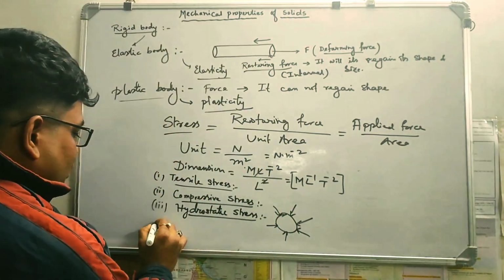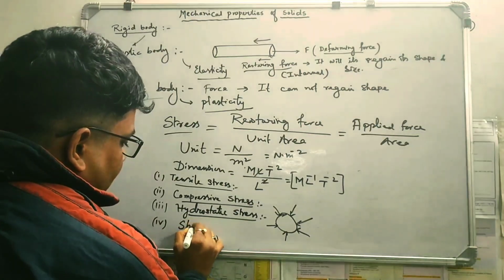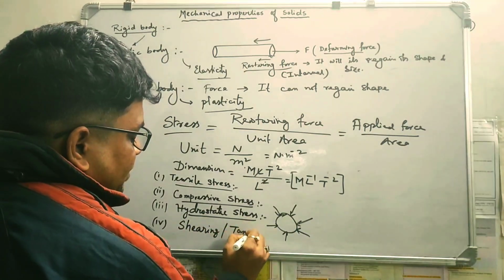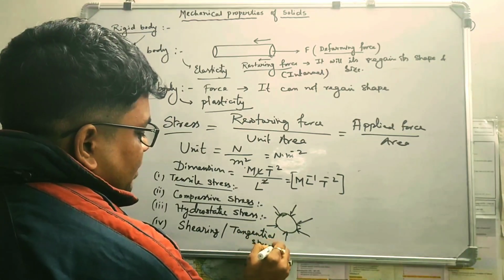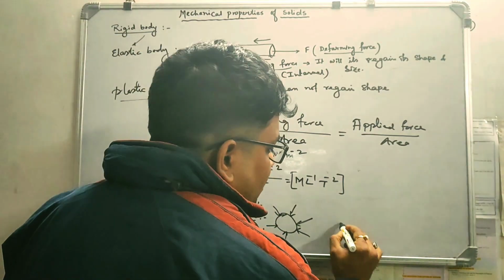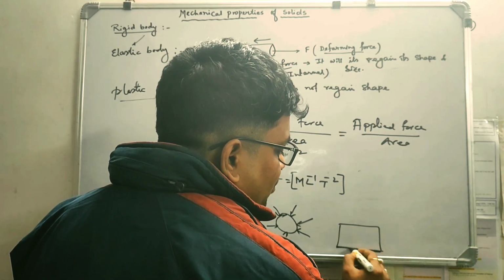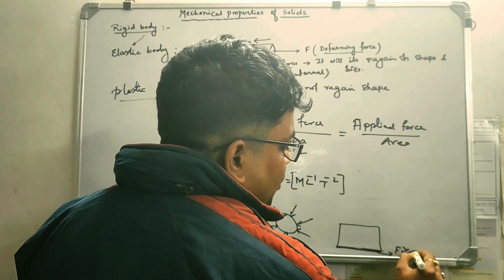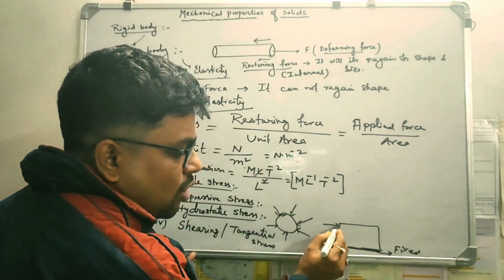Now the next one, the fourth one is shearing stress. The shearing or tangential stress. Tangential stress, what is that stress? Suppose there is a box, this is the box, right, whose lower point is fixed. So the lower point is basically a fixed point. Now you are applying force on the top point.